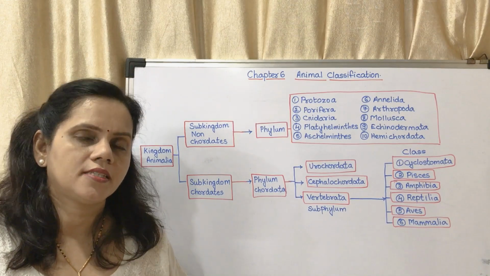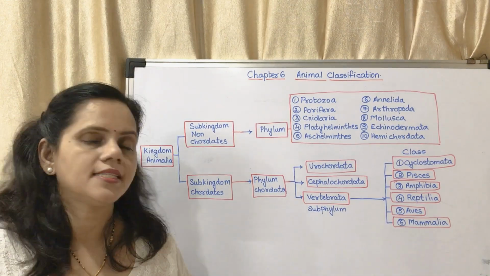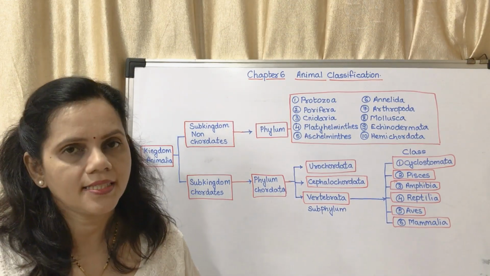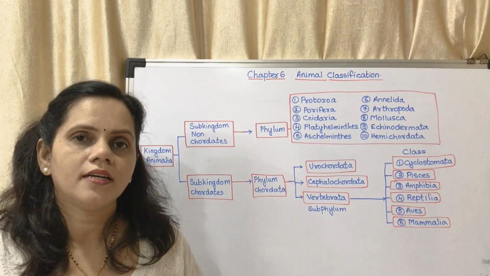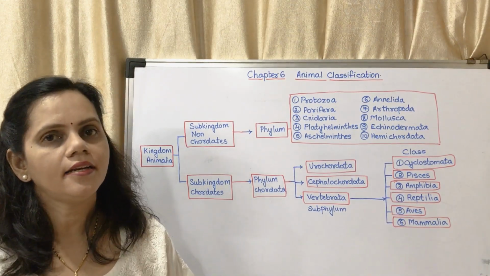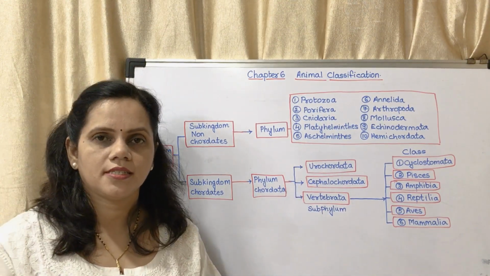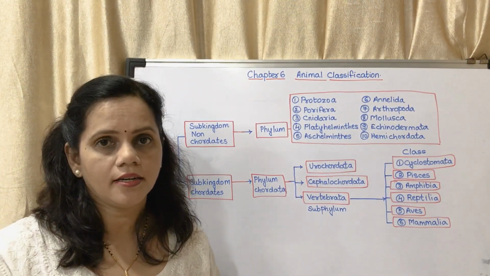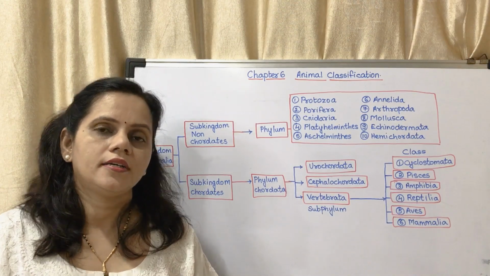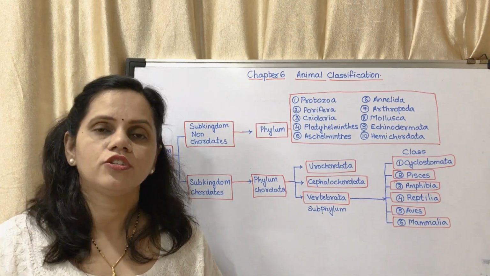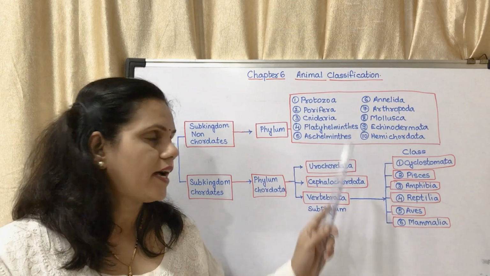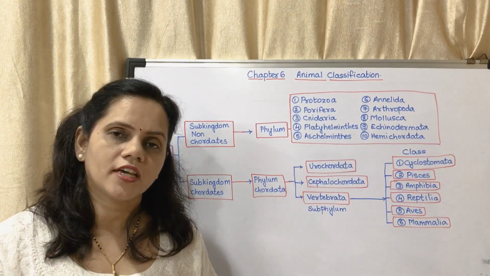And Vertebrata is divided into 6 classes: Cyclostomata, Pisces, Amphibia, Reptilia, Aves and Mammalia. So for today, you may draw this chart in your textbooks and study it today itself. You should remember all the phyla in order. Okay, thank you.